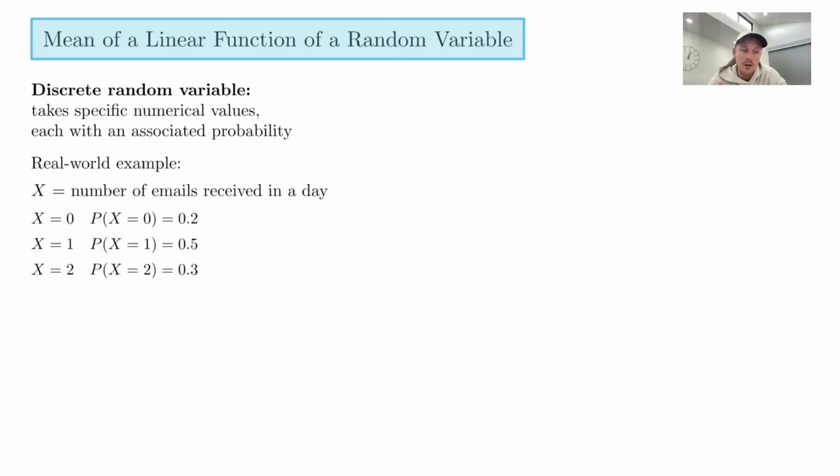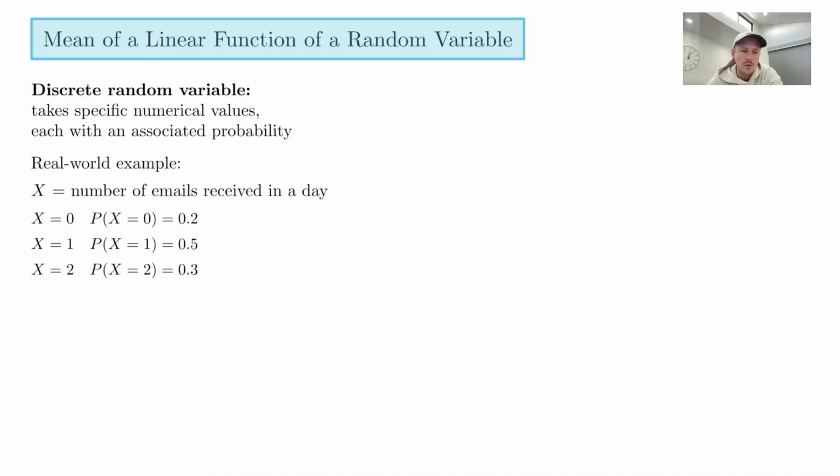The probability that the person gets 0 emails is 0.2, the probability that they get 1 email is 0.5, and the probability that they get 2 emails is 0.3. You can see that there are no other options because 0.2 plus 0.5 plus 0.3 is equal to 1, so all possibilities are covered. They can't get any more emails than a maximum of 2.